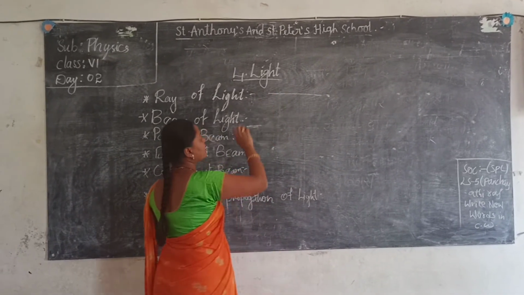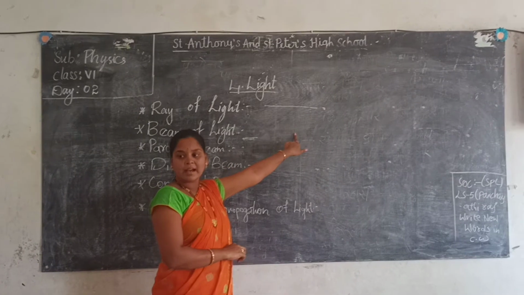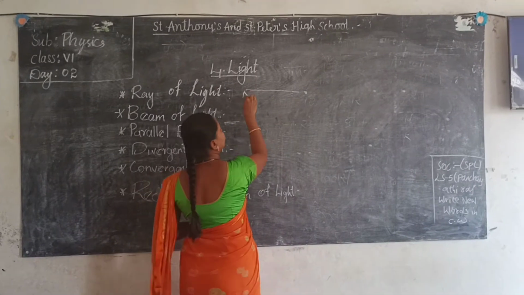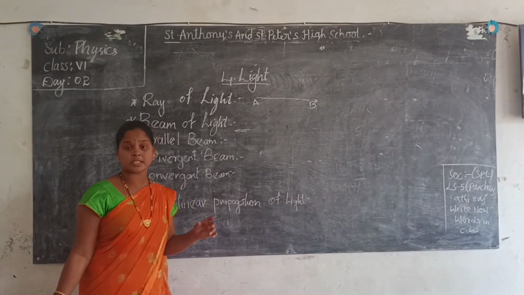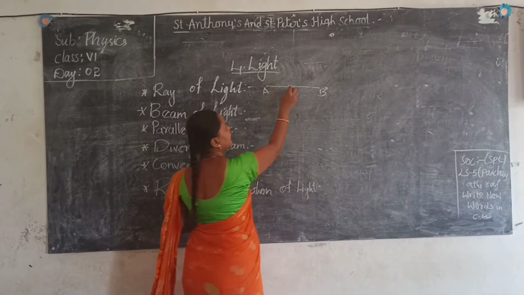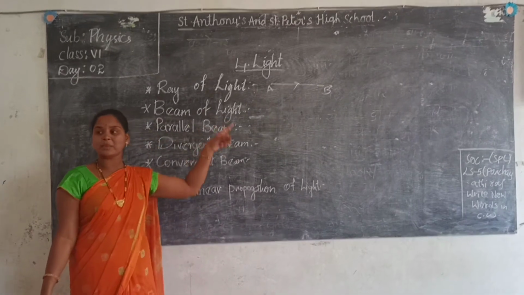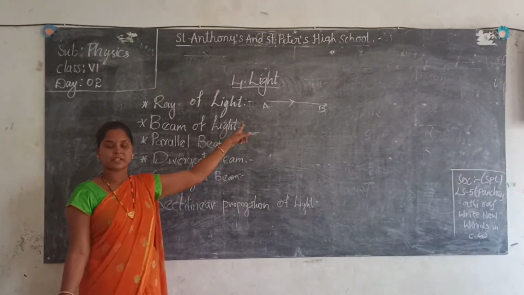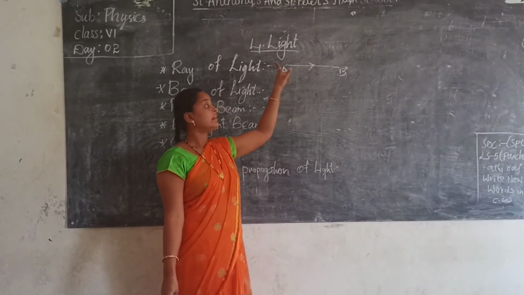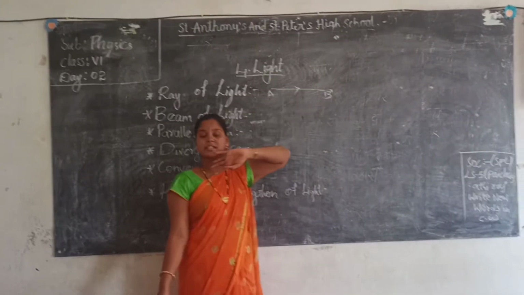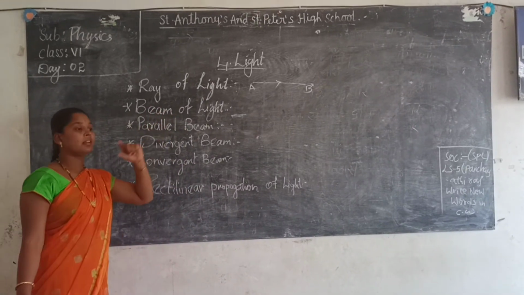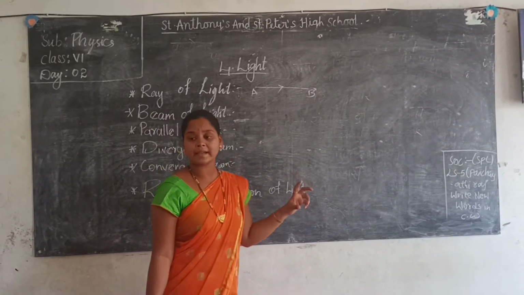The ray of light is shown in this form, and from which direction is it moving? From A to B or B to A? A to B. How are we saying that? The arrow mark is compulsory for the ray of light. This arrow mark says from which place the light is coming. That means from A to B light is moving. The light ray is traveling from A to B. Understood? Ray of light means the path through which the light passes.